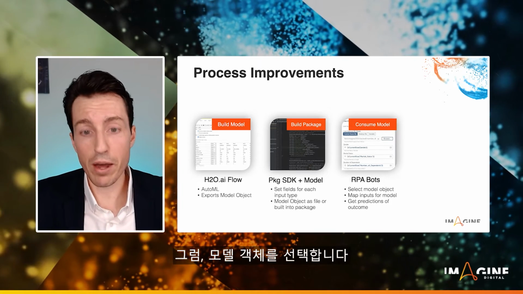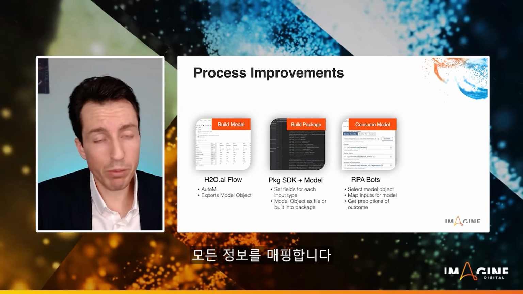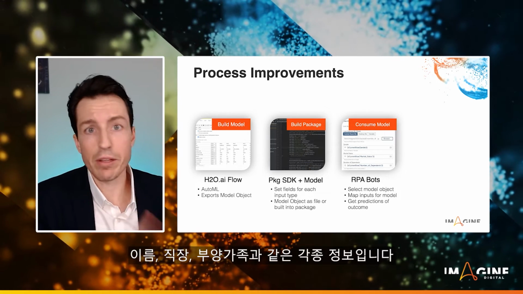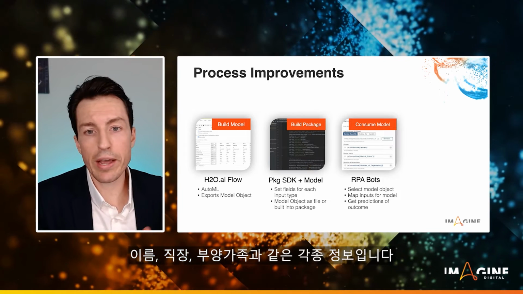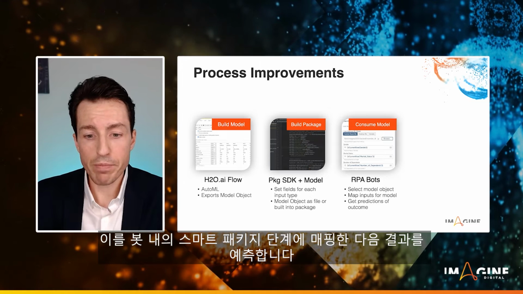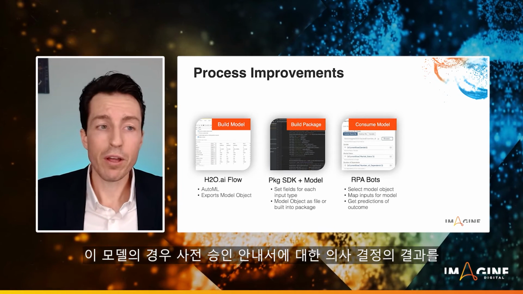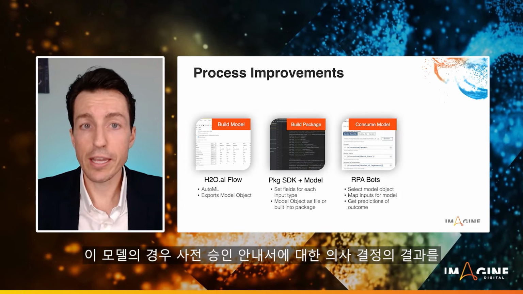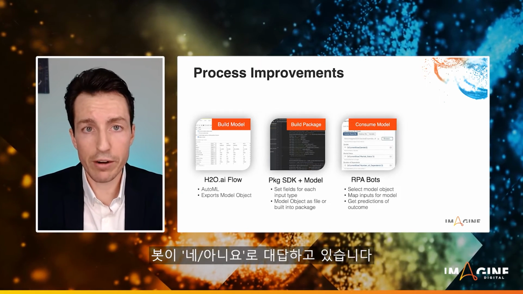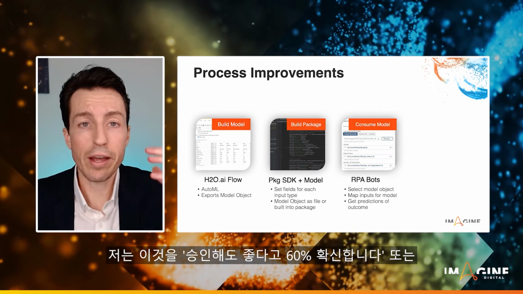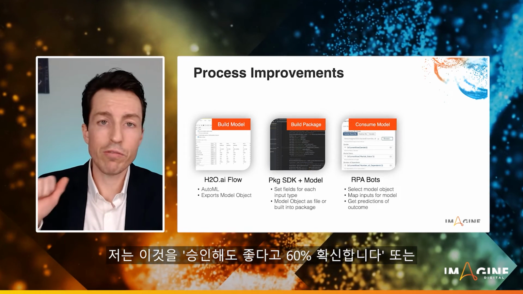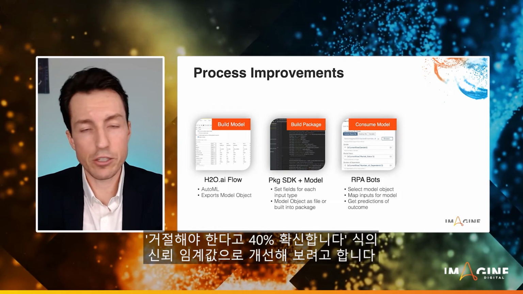So I select my model object. I map all of my inputs. So just like the user filled all that data out in the call center, it's the first name, the last name, the employer, the dependents, all that kind of information. We map that to our smart package step within our bot, and then we get the predictions as an outcome. Now, for the model that we're using, the bot is saying yes or no as the outcome for my decision making on a pre-approval letter. So it's going to come back to me with a confidence threshold that says, hey, I'm 60% sure, yes, that should be approved, or I'm 40% no, that should be denied, right?